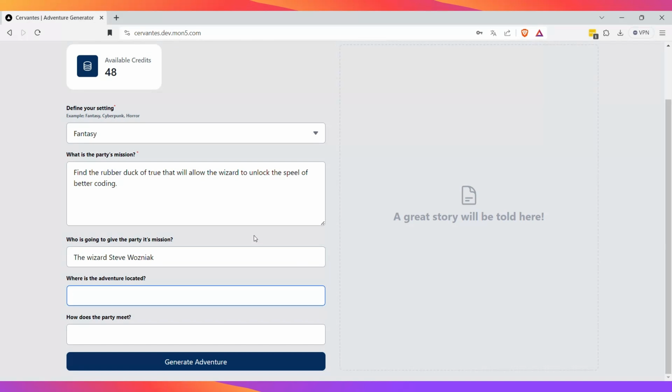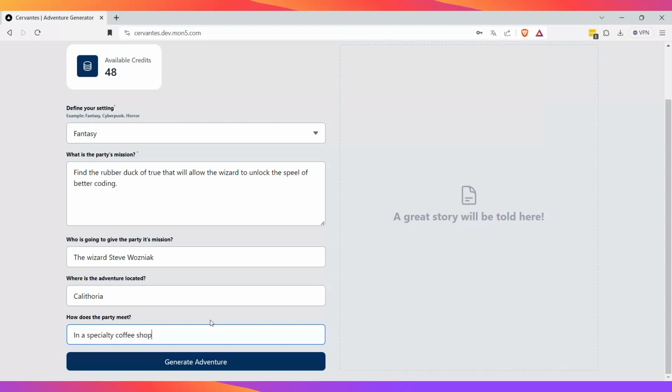Oh, it said Costa Rica, but I'm gonna do something like California, so Calitoria. Good. How does the party meet? We usually meet in a tavern. That's something that we do in a fantasy world. But let's be a little bit insane here and add that in a specialty coffee shop.